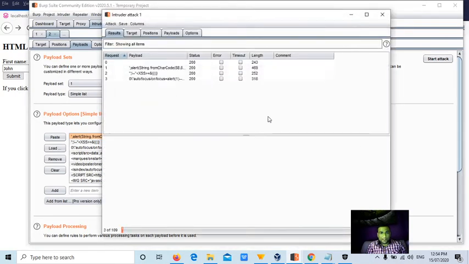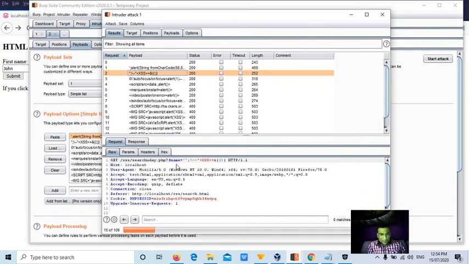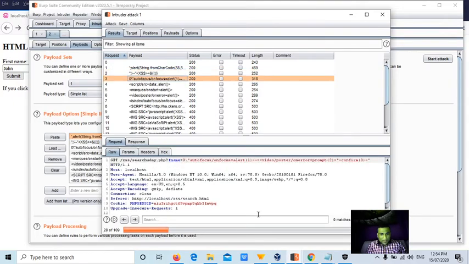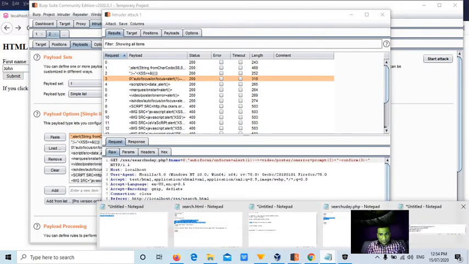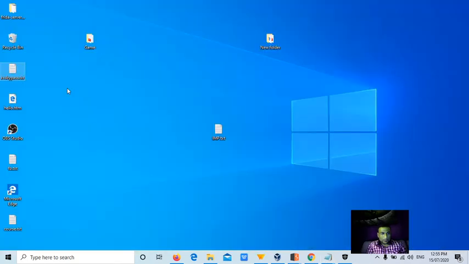Now as soon as I click on the start button, you can see all the payloads it is sending, one by one. Can you see fname? Yeah, the script is executed. We can also confirm, for example, the third script, what it is. Sorry, which was the file? I closed it again.